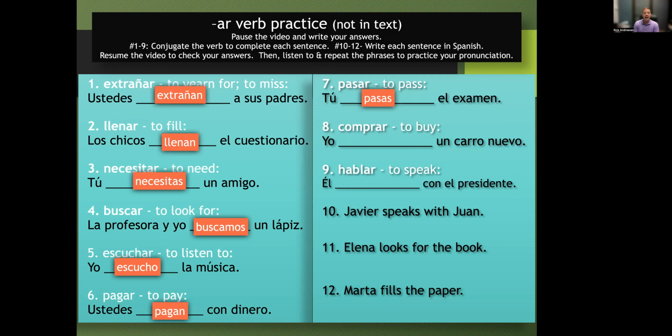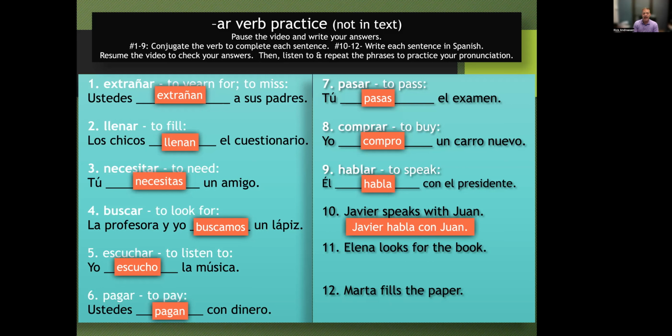Número 8, comprar, to buy. In the yo form. Clase repitan, yo compro un carro nuevo. Número 9, hablar, to speak. Él form. Clase repitan, él habla con el presidente. Okay, muy bien. Número 10, here we go, all on your own. Clase repitan. Javier habla con Juan. Get those J sounds. Javier habla con Juan.